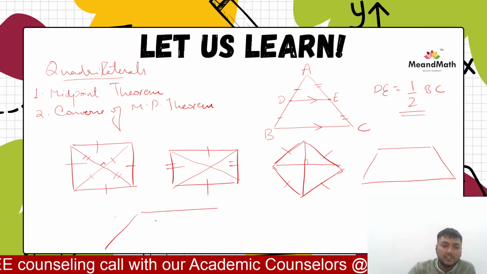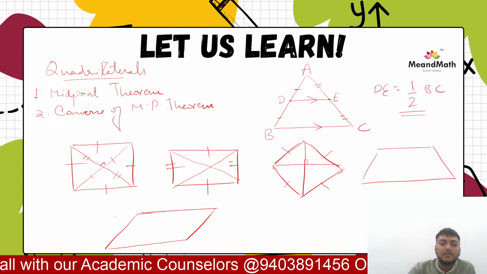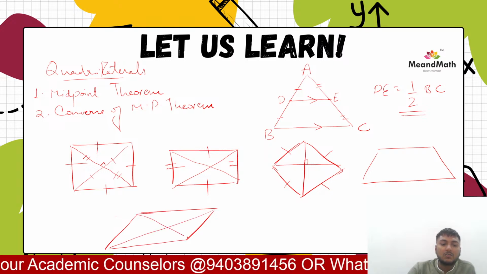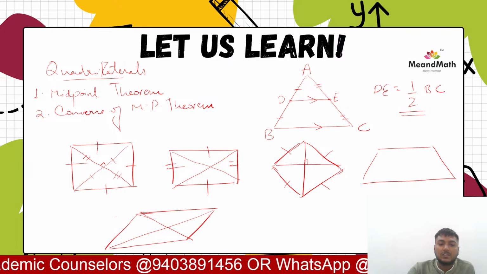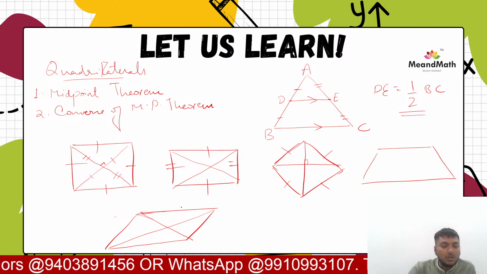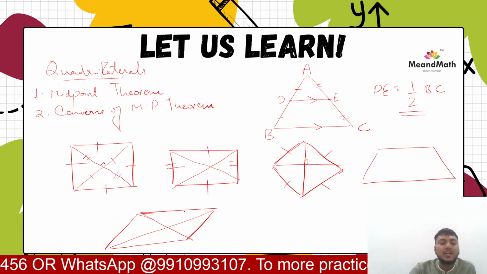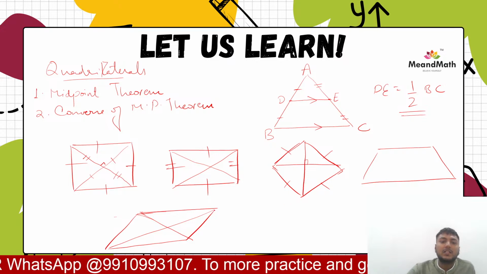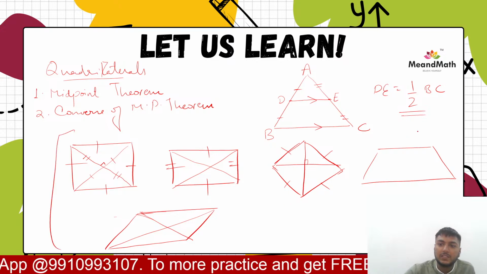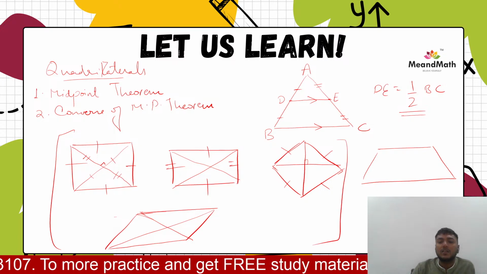Then of course we have parallelogram, right? In parallelogram, diagonals are equal and bisect each other, right? And what is there? That the opposite sides are equal. The opposite sides are equal. Then these are, let us say, the basic properties of 4 types of quadrilaterals that we would be seeing, है ना?